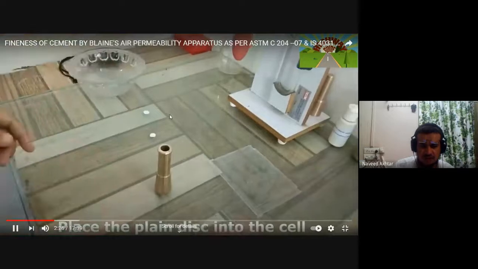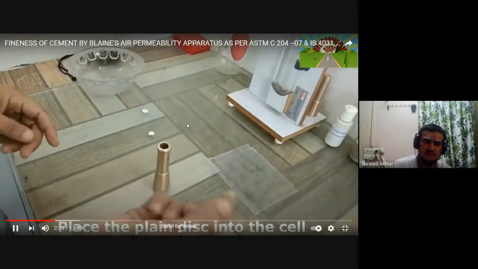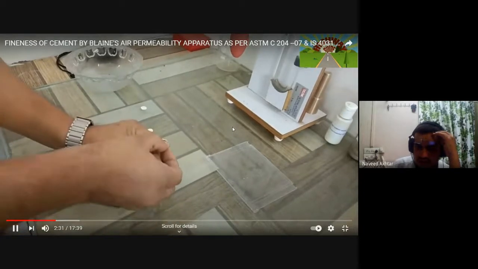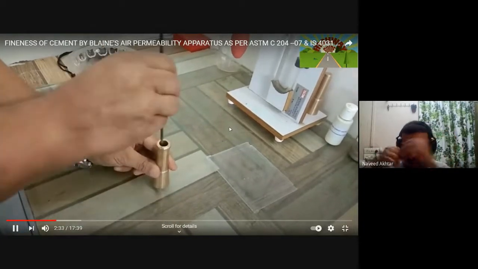So we will start. First, take a cement of known specific gravity, apply a very thin film of light mineral oil to the cell interior, and place the perforated disc on the ledge. Before that we will put the plain disc inside.